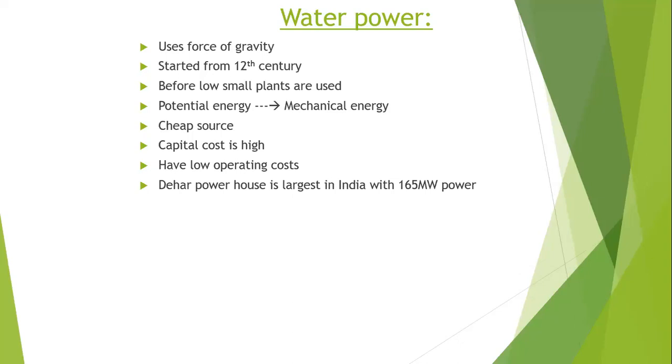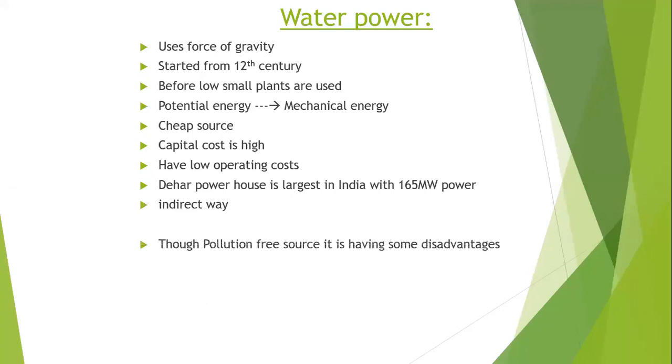So this hydroelectric plant is one of the indirect ways in which solar energy is also used. And it does not have the disadvantage of not being eco-friendly. It is eco-friendly, no pollution will be there, it is pollution free. But although it has some disadvantages. So what are the disadvantages of a hydropower plant? We will see. If we can overcome these disadvantages, we can go for hydropower plants rather than any other power plants.